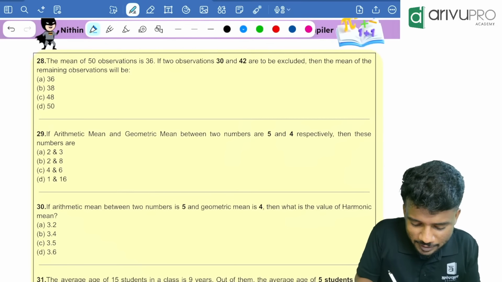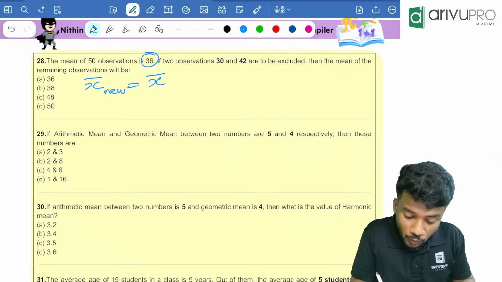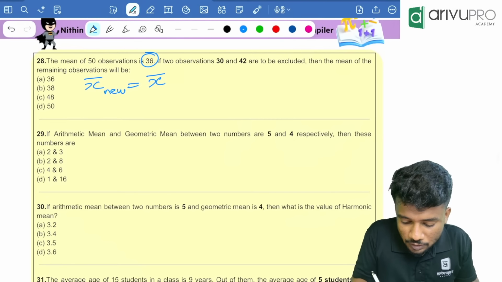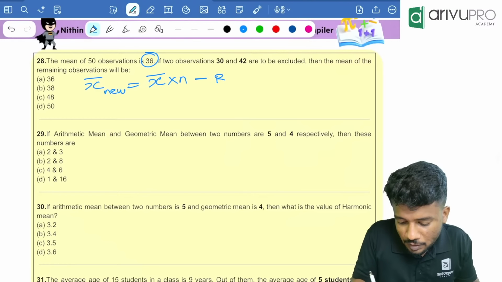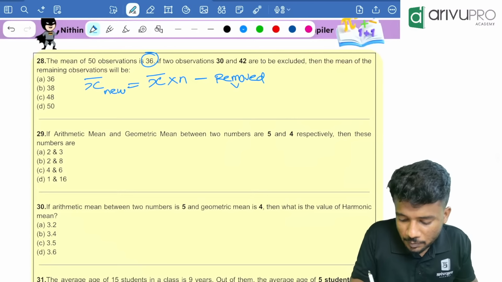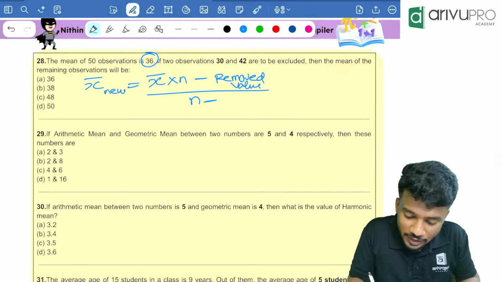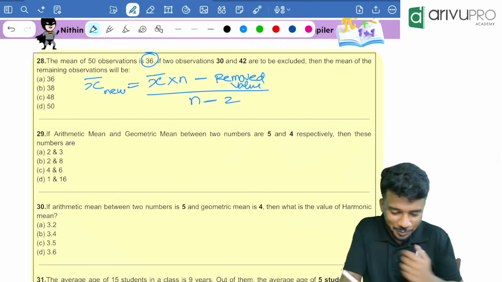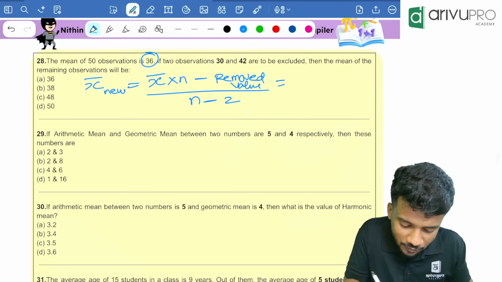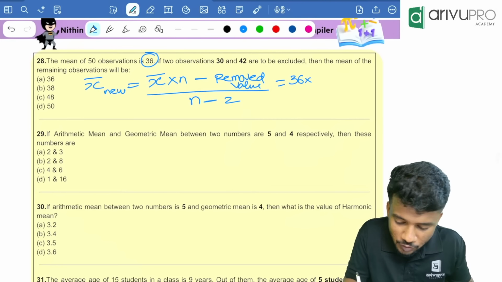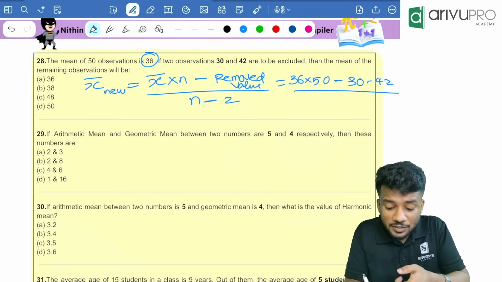New x bar is equal to old x bar into n minus the removed values, divided by n minus the number of values removed. Here, 2 values are removed. The previous x bar is 36, so 36 into 50 minus 30 and 42, divided by n minus 2, because 2 values are removed.